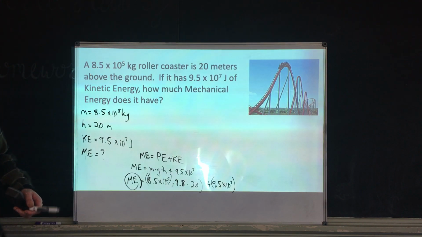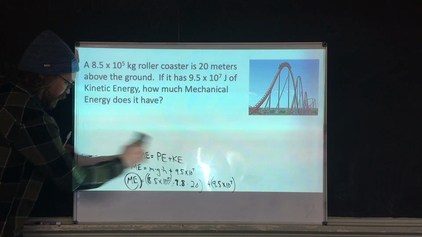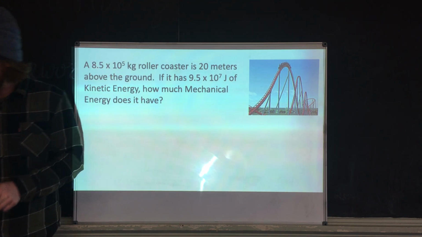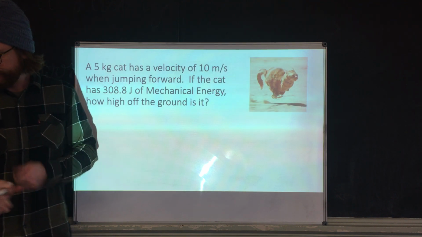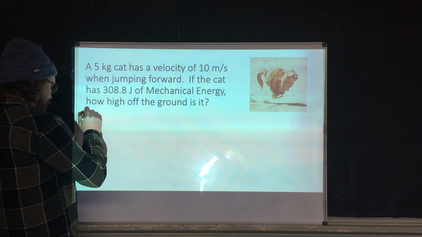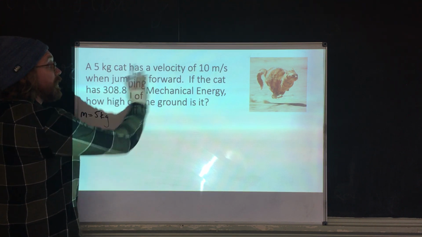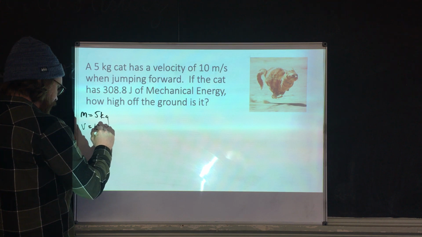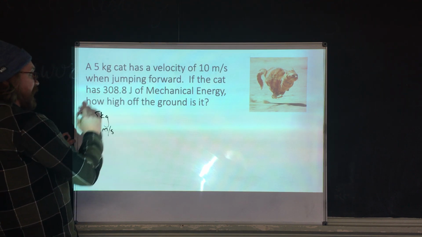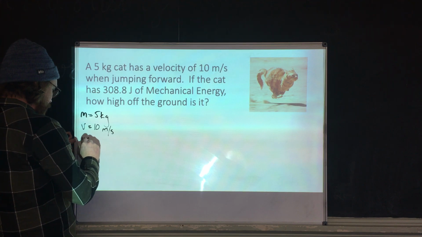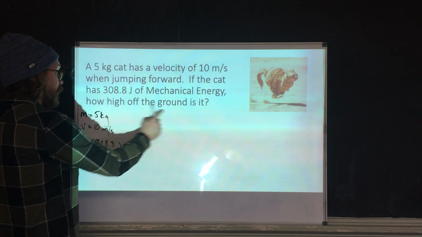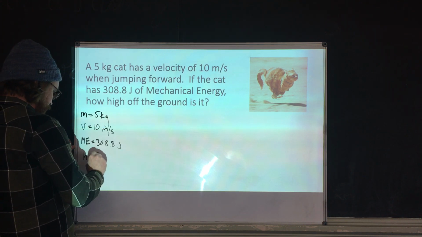All right, let's do one more. The video's getting long, so I'll show you one more. Again, remember you can always pause, go back. Okay, a 5 kilogram cat, start right off the bat. Mass, 5 kg. Has a velocity, 10 meters per second. Very good. It's giving me the mechanical energy, 308.8 joules. How high off the ground is it? I want to know the height.